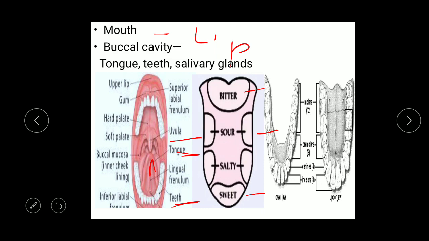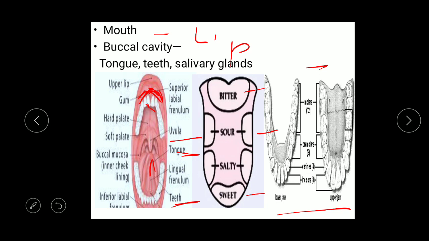This diagram shows the teeth, lower jaw and upper jaw, and there are different types of teeth: incisors, canines, premolars, molars. And if we characterize the human teeth, they have three characteristics. First, thecodont, which means teeth are buried in the jaw. So these are teeth which are buried in the jaw bone or sockets of the jawbone. So that is called thecodont.